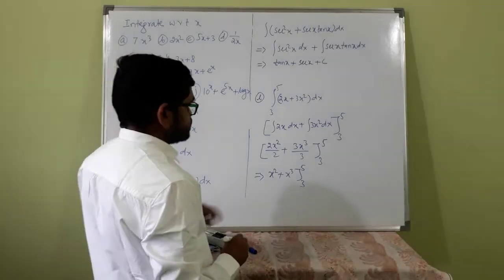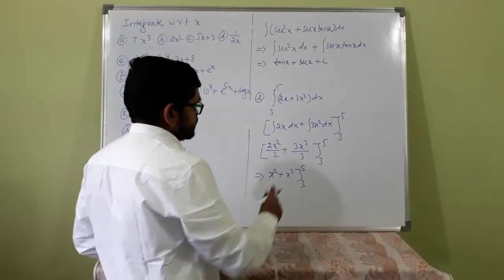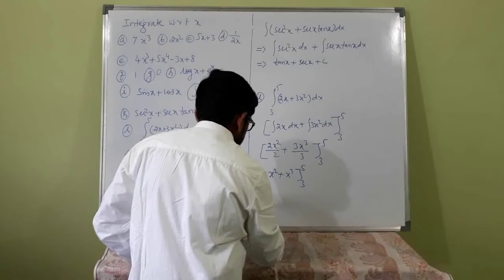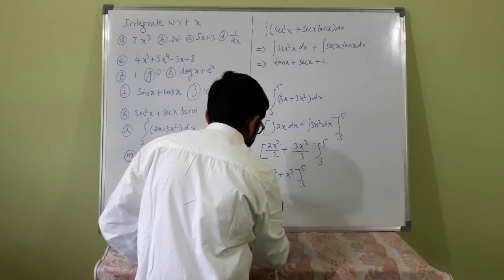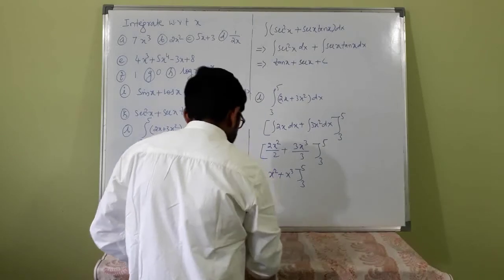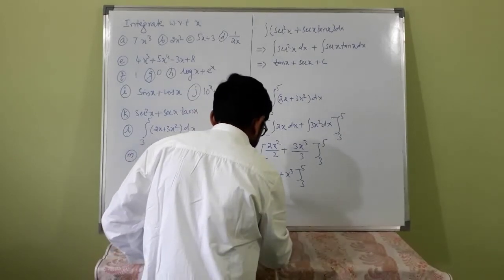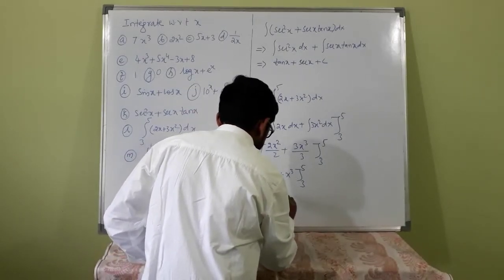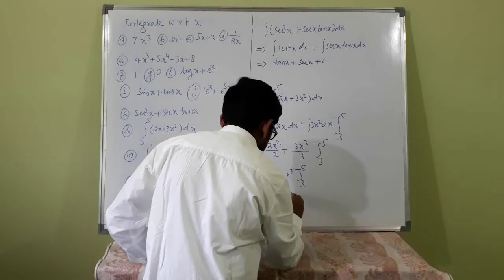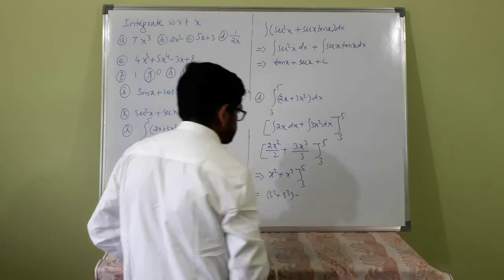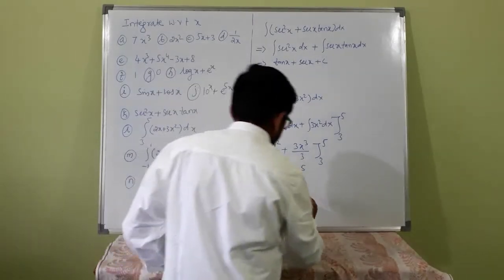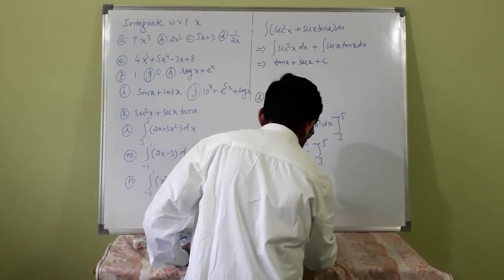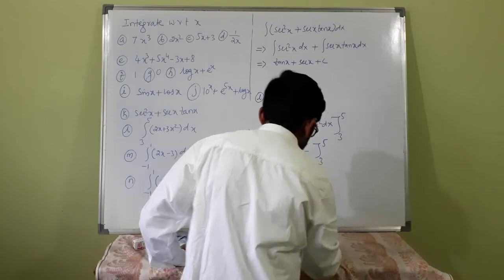Now up to this is the same. Now you have to find the values. At 5, it is 5 squared plus 5 cube, minus, at 3, 3 squared plus 3 cube.